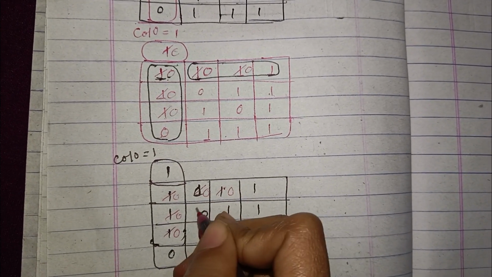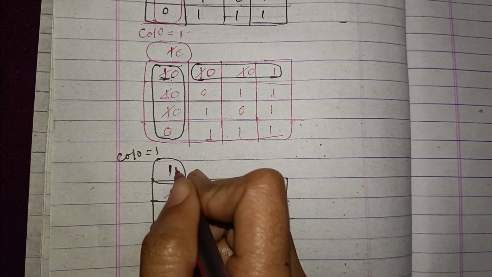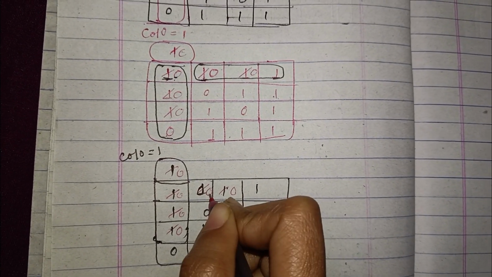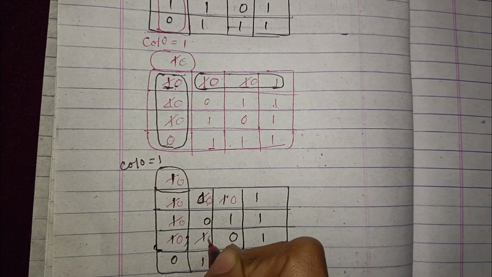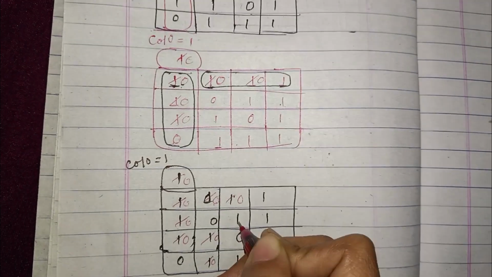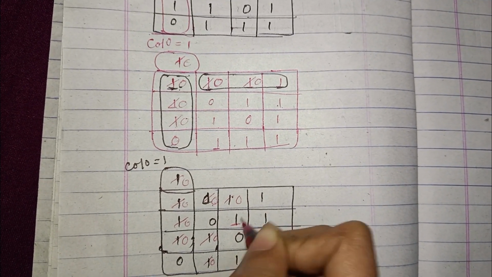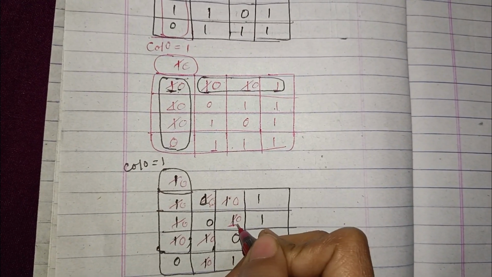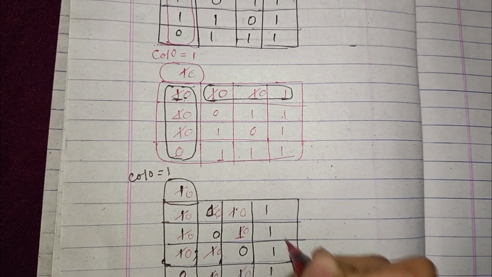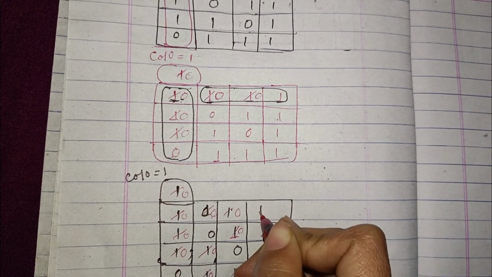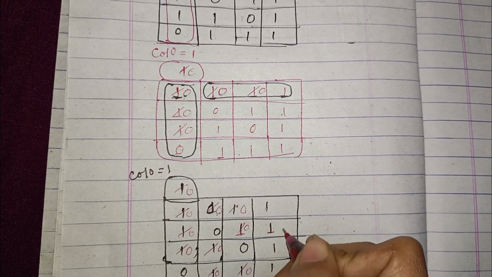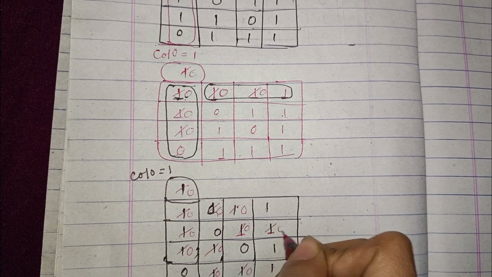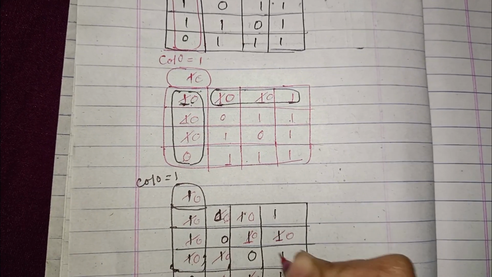Now we can just do it like this. Here we have 0, so make it 0, make it 0, then 1. Here it is 0 0, here it is 1 1 0, make it 0, then 1.